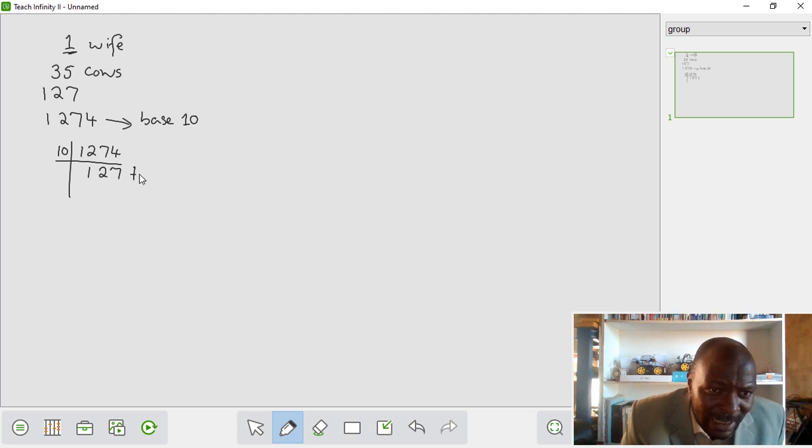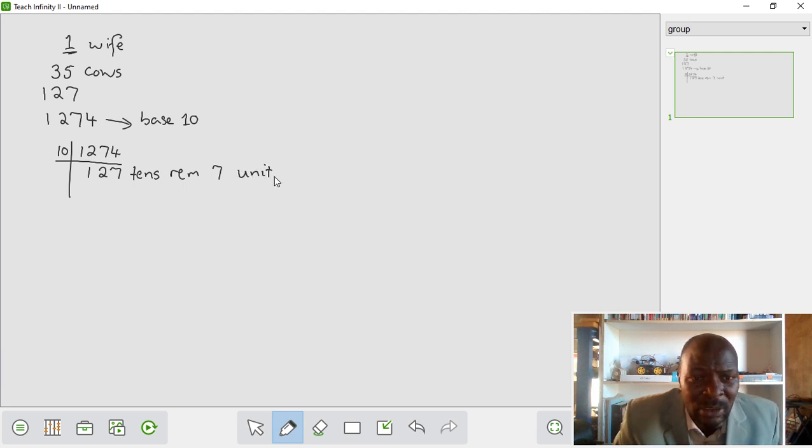These are the tens. And we've got those 7 that could not make tens. Let me clarify a little bit and say we got tens, yes, but then we had a remainder from our division, and that was a remainder of 7, and this 7 could not make a set of 10. So we call it 7 units. So we know this first number we get from the division gives us units.